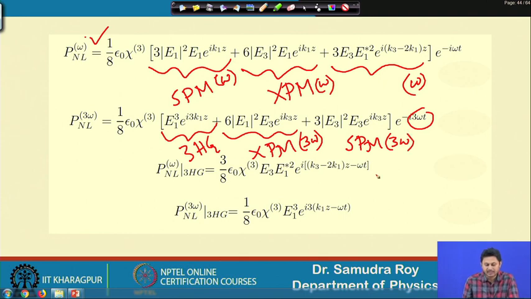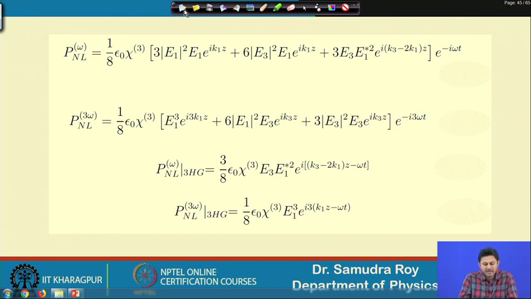So, 2 fields are there. Individually for the 2 fields we have self phase modulation, cross phase modulation and third harmonic generation term, and for the other, 3 omega frequency, we have also third harmonic generation, cross phase modulation and self phase modulation for that particular field.